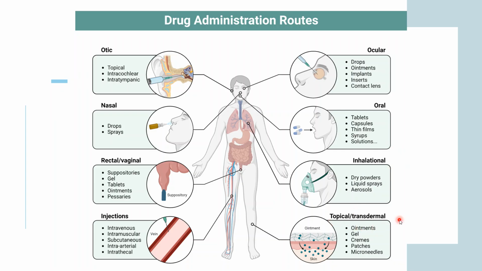Topical and transdermal, as the name suggests, is the ointment which we actually apply on our skin. So directly you are applying some ointment or gel or patches, creams, microneedles on your skin. So that comes in transdermal administration. Basically, directly you are applying onto your scratch, scar. You are applying the ointment or gel directly to get it treated. This is actually going into your skin through that pathway.